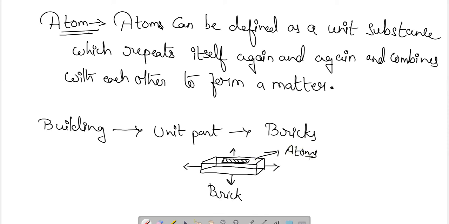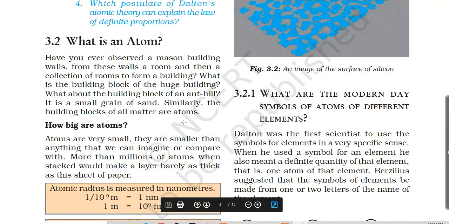Similarly, the matter from which things are formed has atoms. They are the atoms which repeat themselves to constitute that particular matter. So the definition of matter has been given. Let's move further. What is the size of an atom?